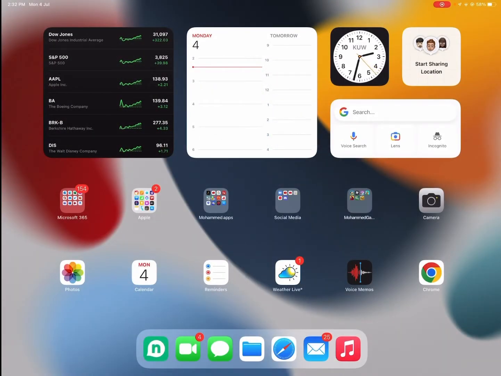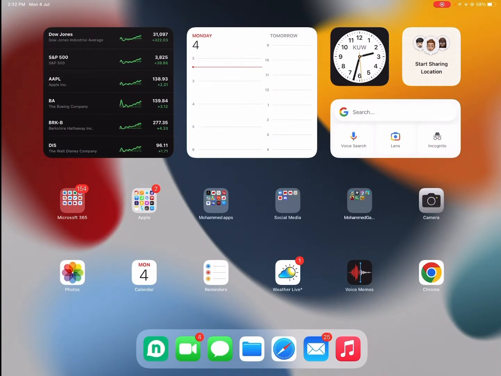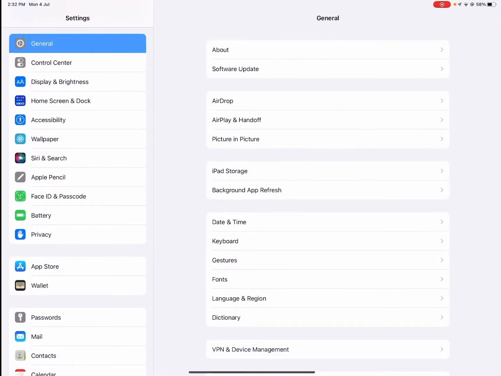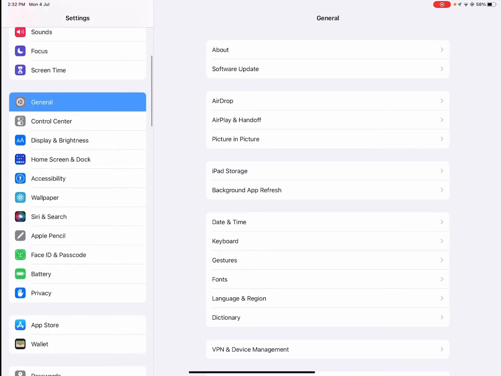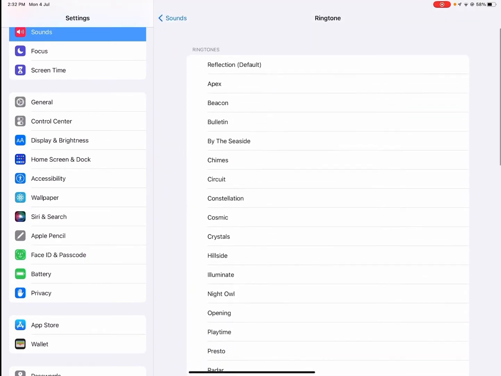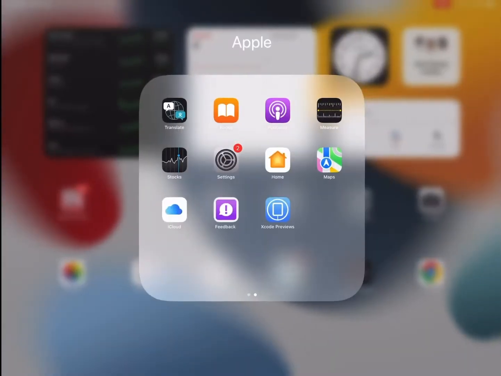So in this video I'll show you how to add your own ringtone into your iPad. So let's start. If you go to settings here, you'll go to sound and you'll go to the ringtone. You'll see in the Android you can add ringtones by the plus button up, but here there is no. So I'll show you how to add your own ringtone on the iPad or iPhone.